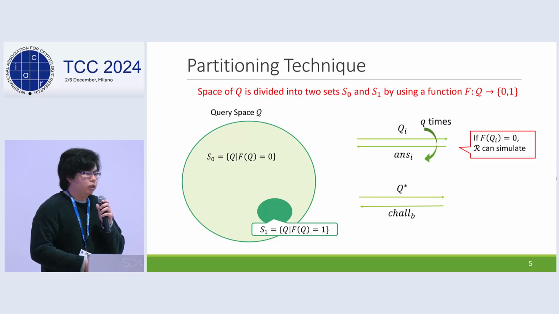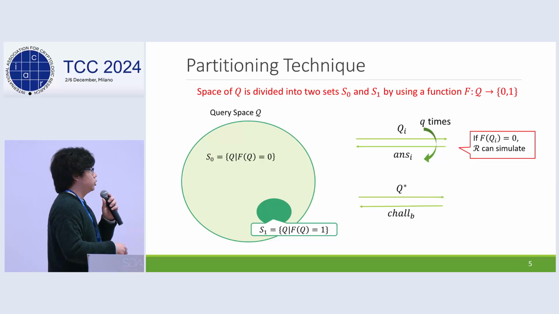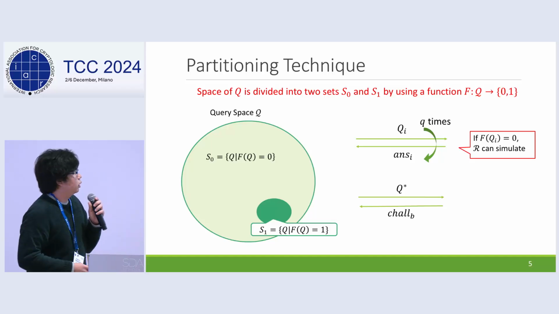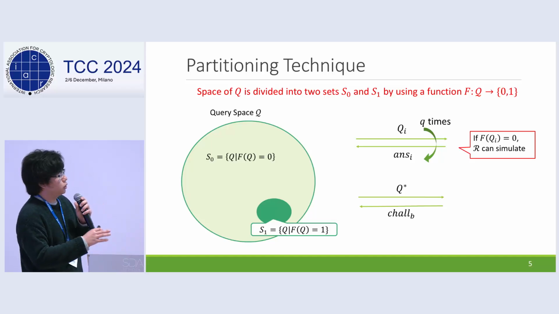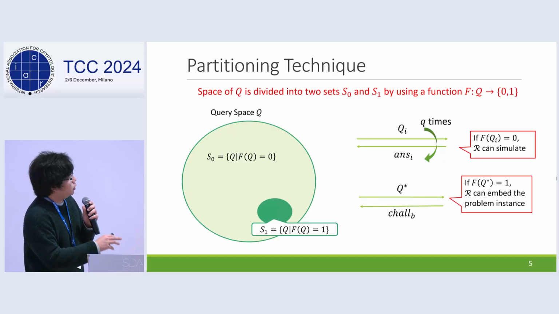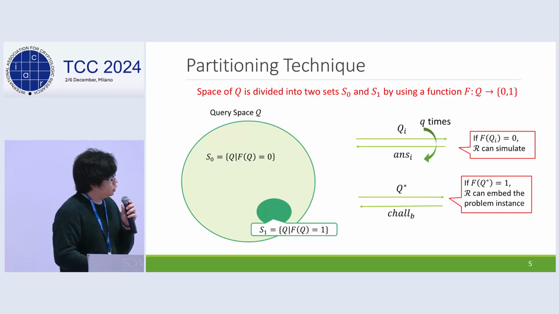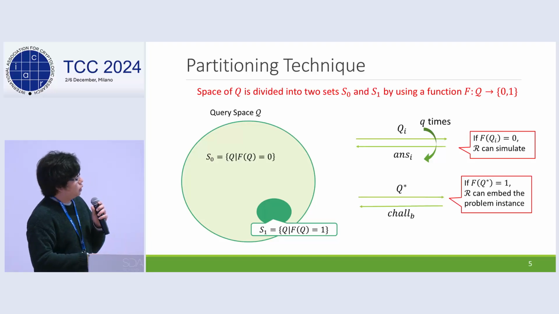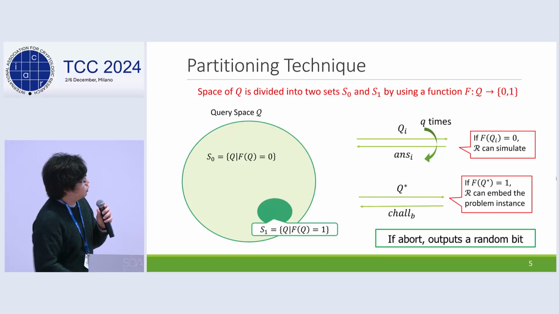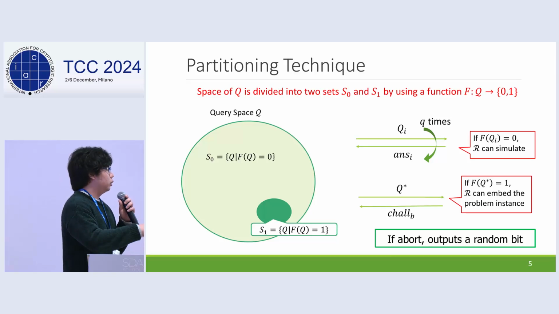Then in the security reduction, the simulator can simulate the oracle only when f of q_i is equal to 0. And the reduction can embed the computational problem into the challenge only when f of q star is equal to 1. Otherwise, the reduction aborts the game and outputs a random bit.